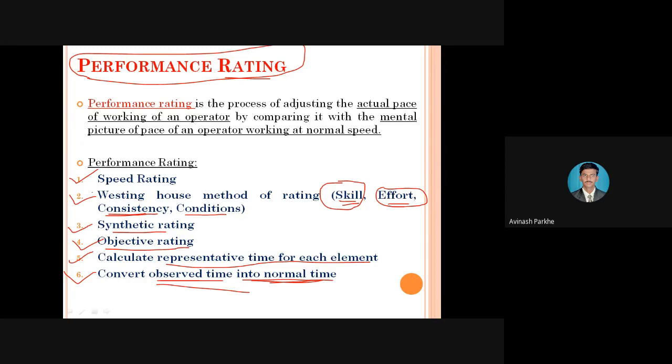Whenever we go for work measurement, whenever we calculate the time of each operation or task, along with those time measurements we check the performance of the operator. Therefore, this is a very important concept. You can keep one simple formula in your mind: performance rating is equal to normal time upon observed time into 100. And these are the 6 techniques through which you can implement this concept in industry to check the performance of the operator. Okay, so this is related to performance rating.